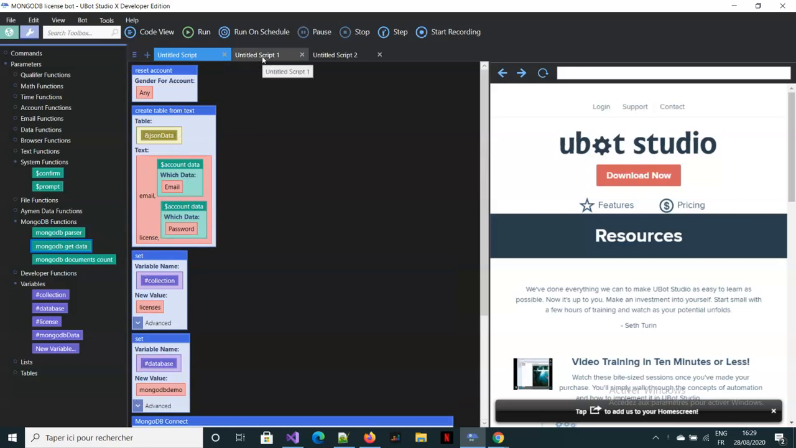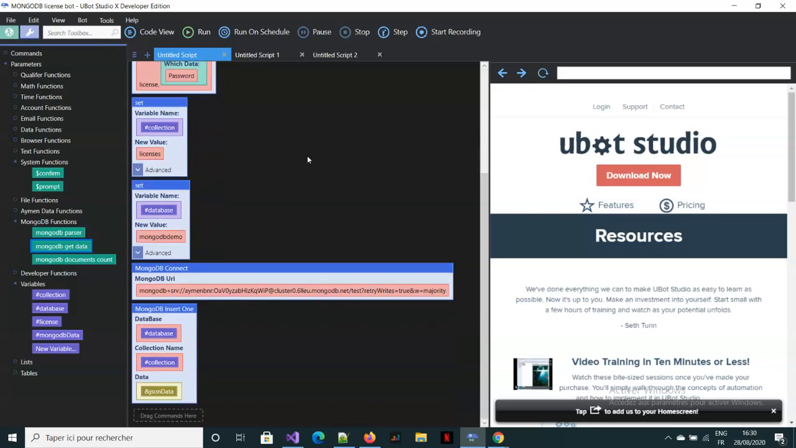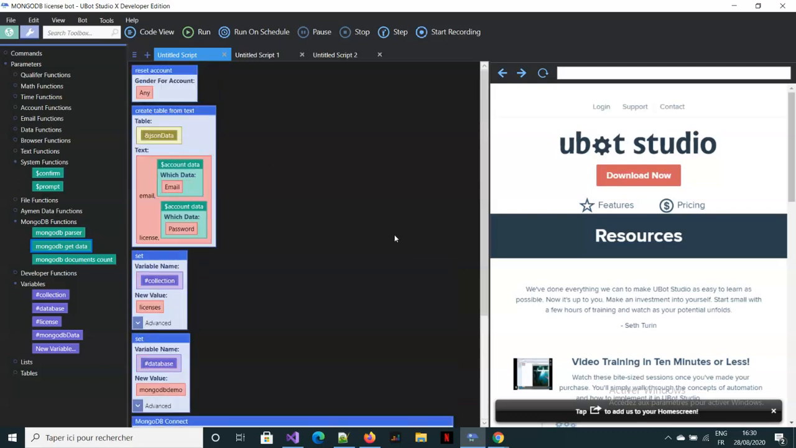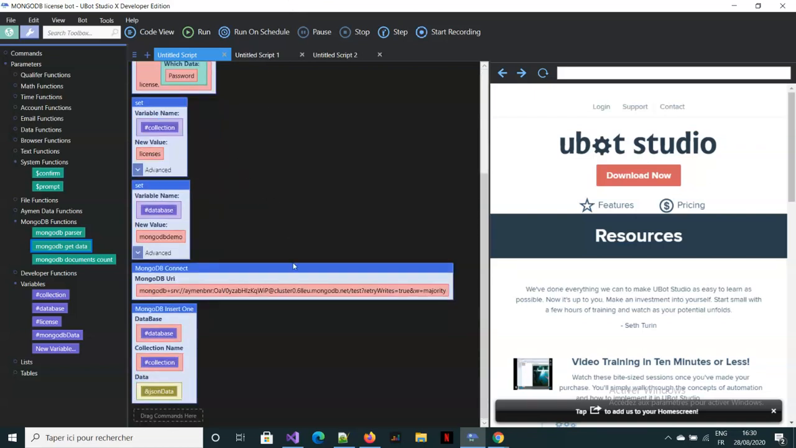So let me show you first how to do that, and then after that I'm going to show you how to create your own small license control system inside UBot using MongoDB. I'm going to show you how to create small license blocking in UBot without needing any other tools or dashboard scripts or anything. It's pretty basic stuff, but it just gets the job done.